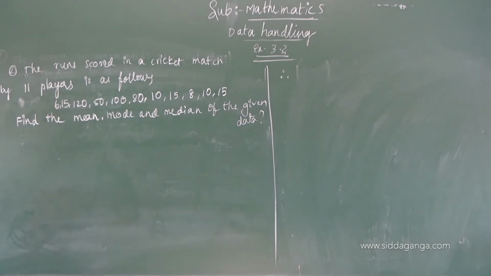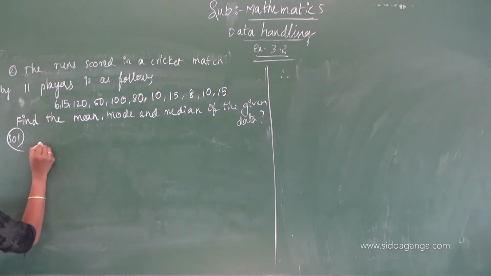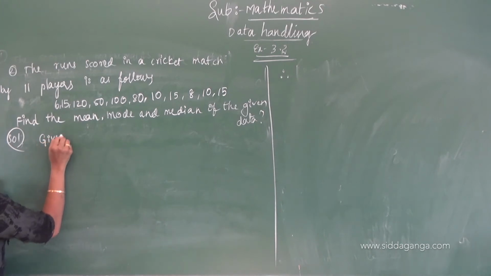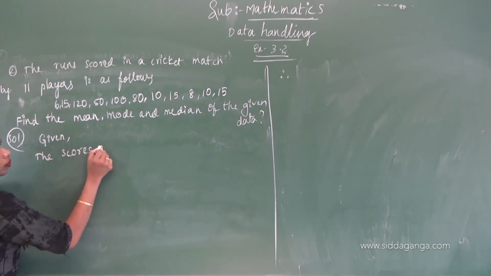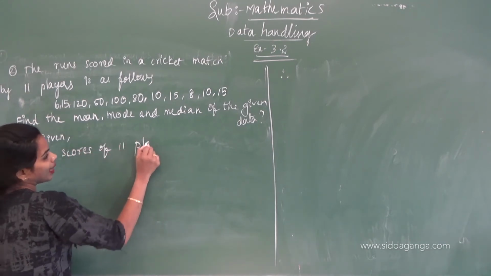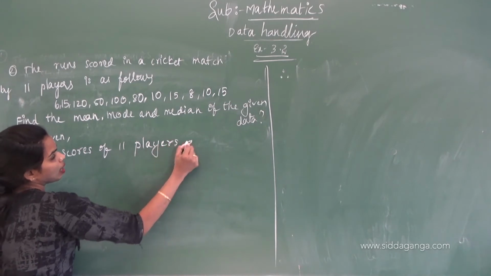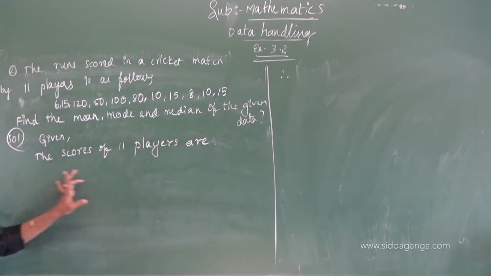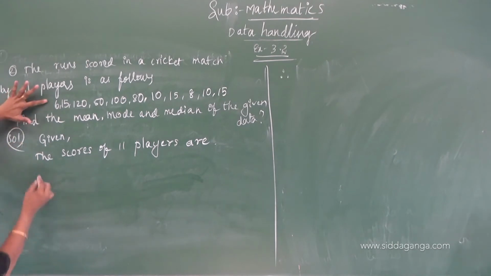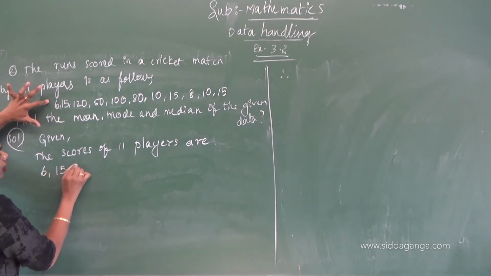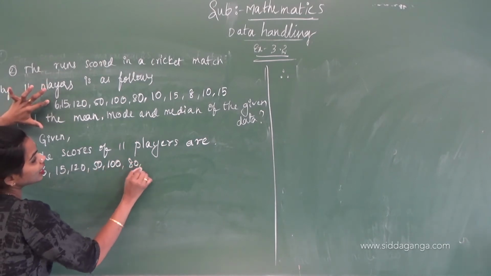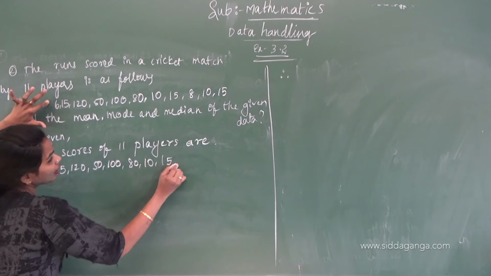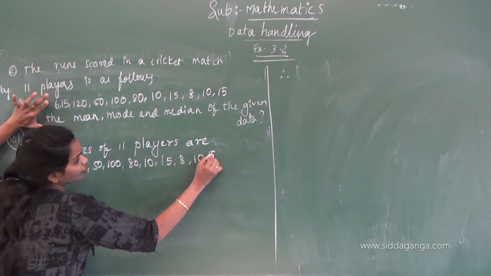First we write the given scores of 11 players: 6, 15, 120, 50, 100, 80, 10, 50, 8, 10, 15.